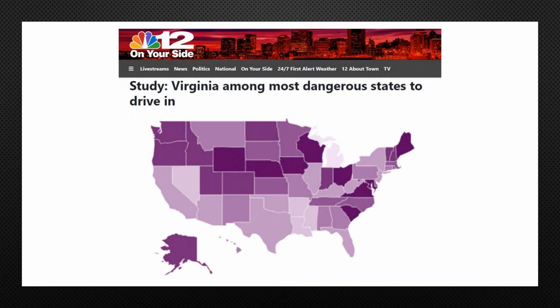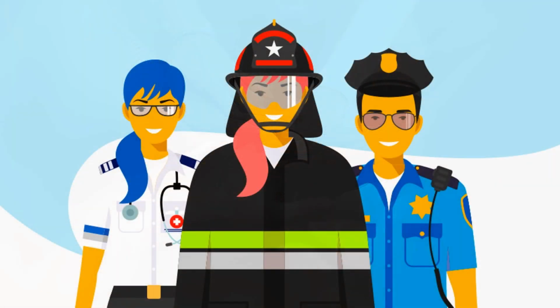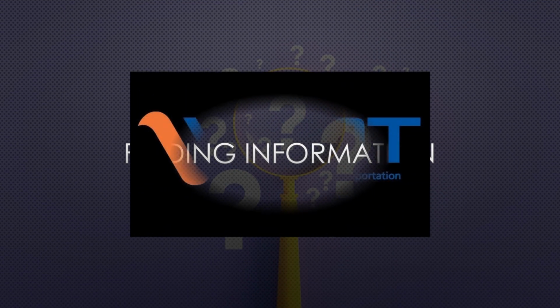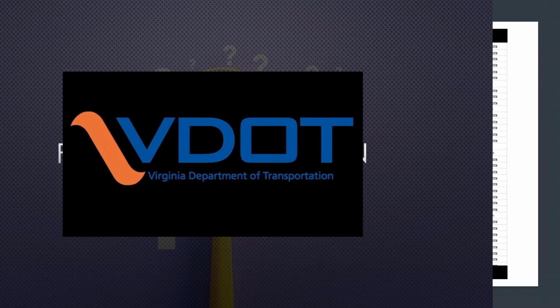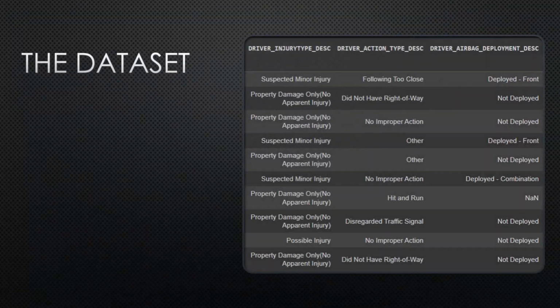This has given us the title as one of the most dangerous states to drive in. Well, it's time we change that. What can we do to help raise awareness about these incidents and assist those responding to these hundreds of crashes? To accomplish this, we turned to the internet to find more information. We stumbled upon Virginia's Department of Transportation, who has a public dataset recording crash incidents over the past 8 years.